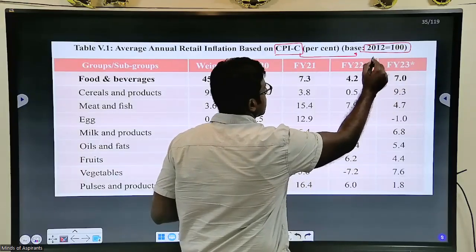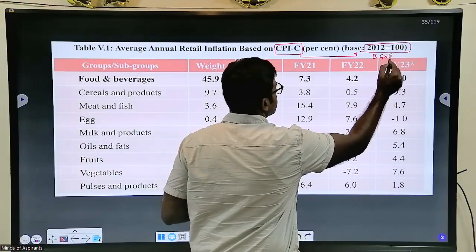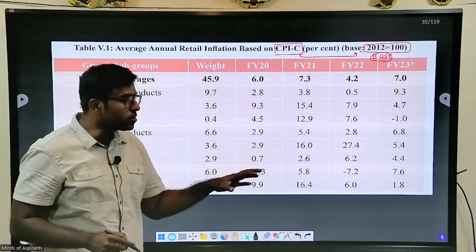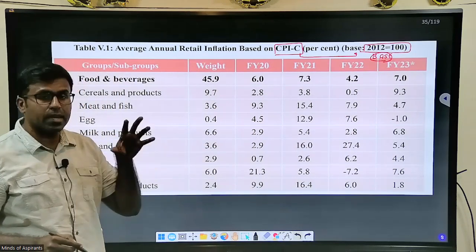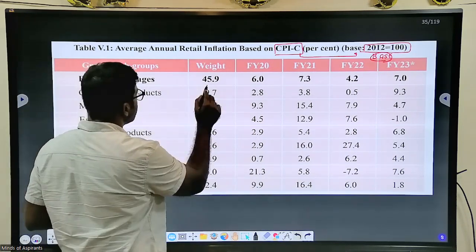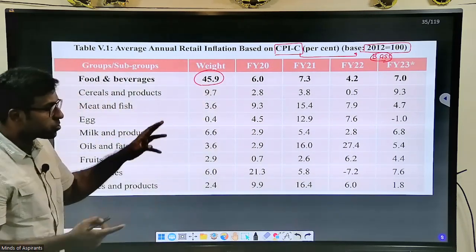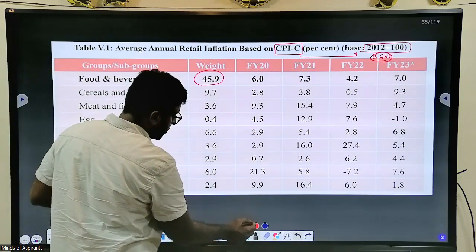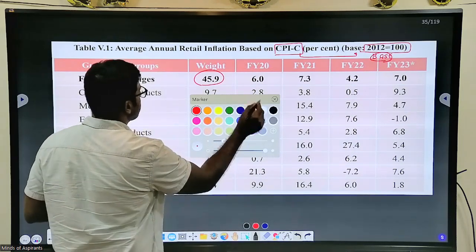This is the base year. Note it down. This is the base year of the consumer price index, which is 2012. But the composition of a consumer price index is very, very important. Composition, food and beverages. Look at it. It is 45.9.